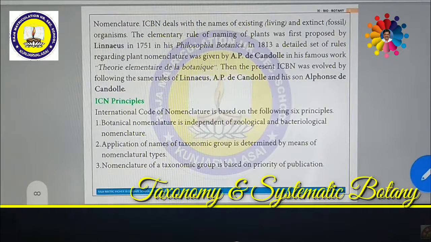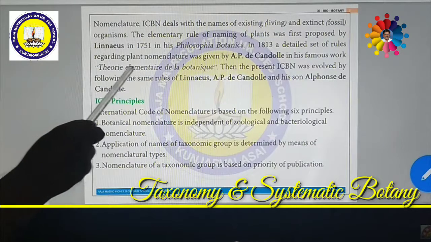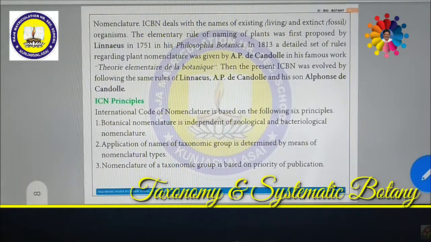See here, look at the picture. The remaining words are all vertical. Here, Théorie élémentaire de la botanique. This phrase is in italics. That means it is slanting to the right side. Such a type of classification is called ICBN or ICN.